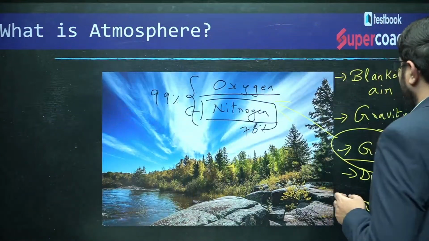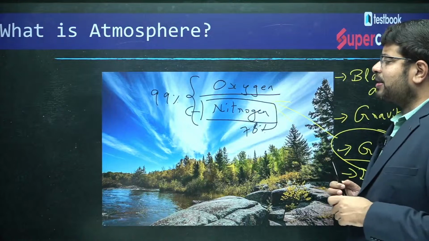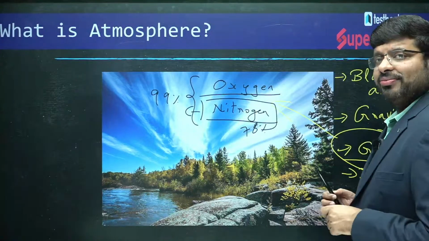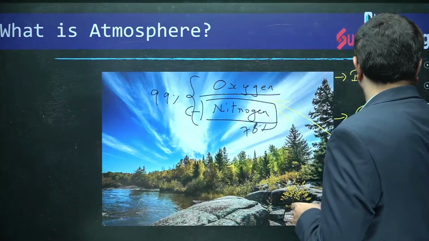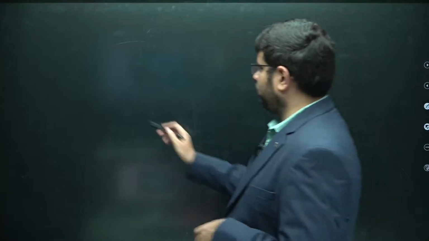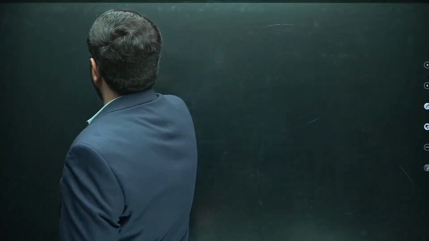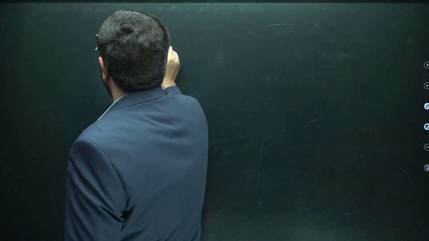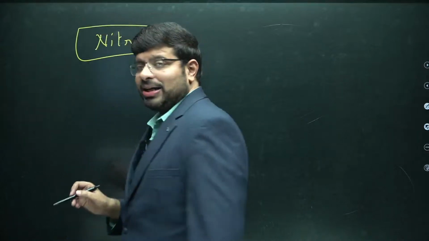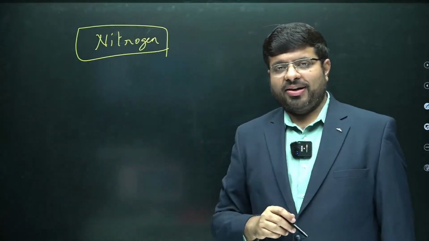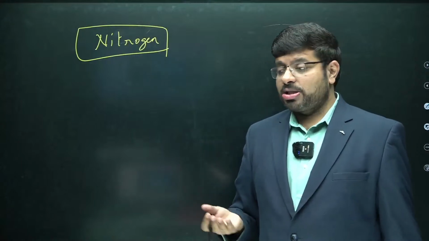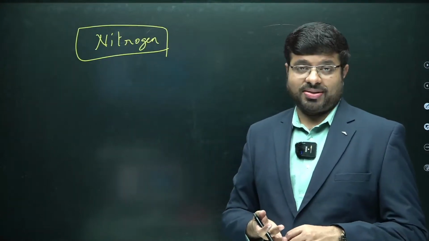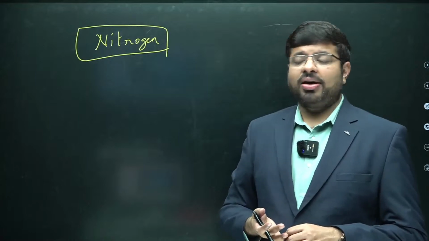Then, what is the significance of nitrogen? Anyone? Nitrogen is more abundantly available in the atmosphere, but it is not directly used by us. It is used indirectly through bacteria.